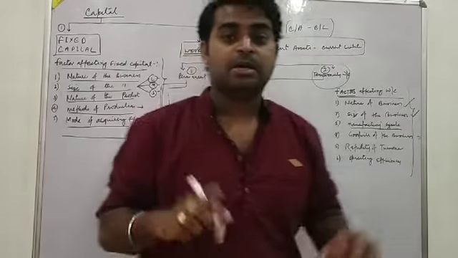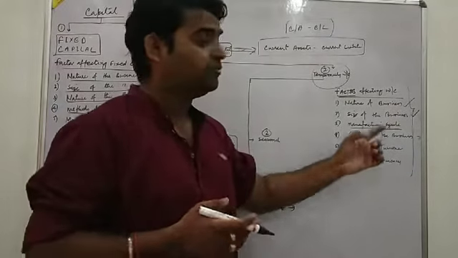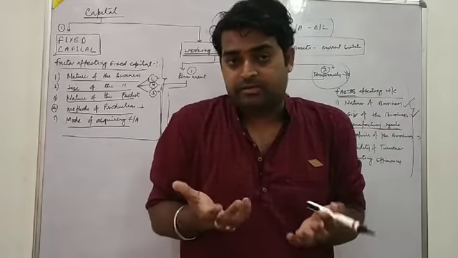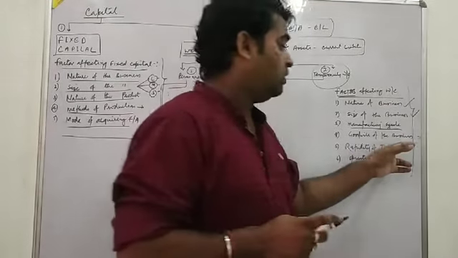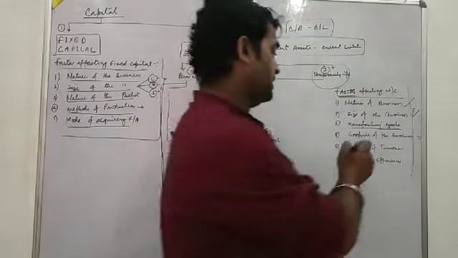Goodwill of the business: if the reputation or goodwill of the business is very high, then the demand for working capital will also be very high, because goodwill decides the amount of working capital.